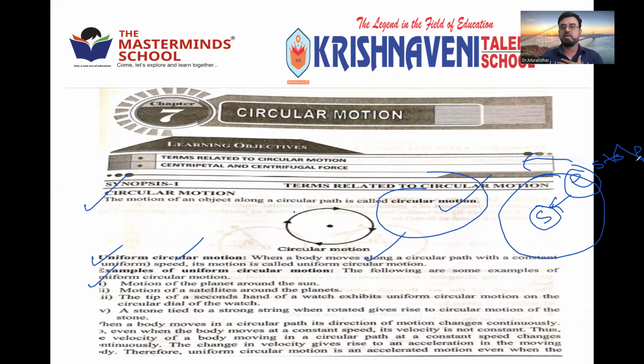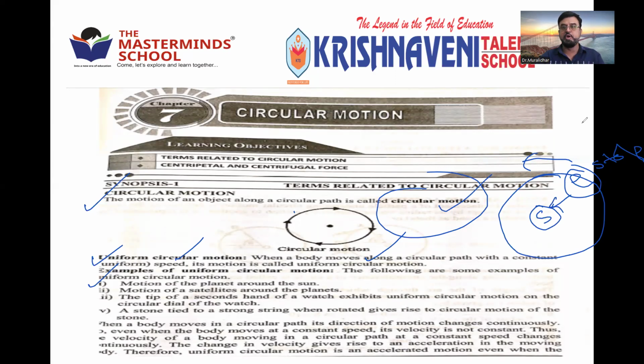When you go to the circus, a person moves around the globe on a bike. If you remember, he goes with great speed around the globe. When he reaches the top point of the globe, his head is down. He is reversed, but still he won't fall down. He'll continue like that only. But suppose after going up, if he applies some brake, he will fall down. Applying the brake is nothing but he wants to stop.